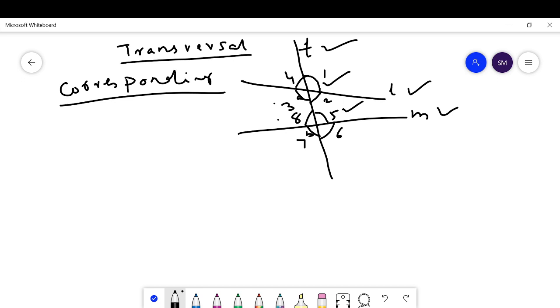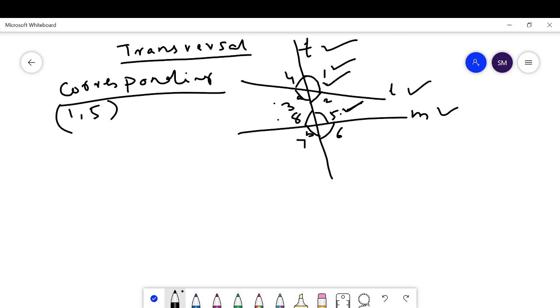The corresponding pair of angles is always on the same side of the transversal, with one internal and one external angle. Here 1 and 5 are a corresponding pair, on the same side of the transversal; angle 1 is external and angle 5 is internal.